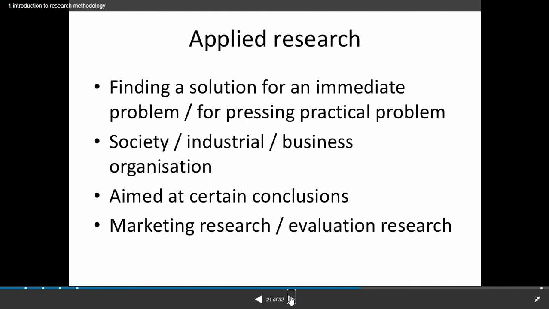Or we can say that presently India is facing coronavirus, because of which so many people have died. So what do we have to do? We have to find an immediate solution that will cure people from the coronavirus. So we are going to apply immediate actions to solve a particular problem. Here applied research is not only theoretical, it is also practical.